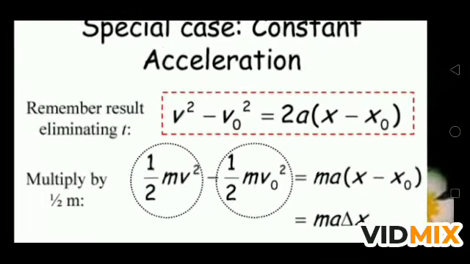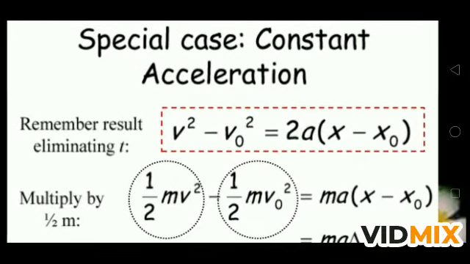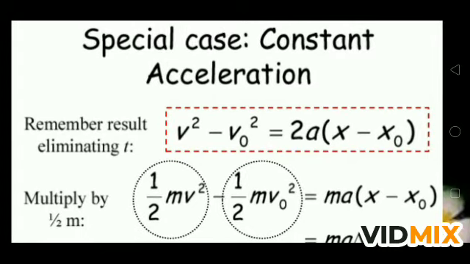Now if a body is in a special condition, meaning a constant acceleration is acting on the body and the body is moving, here we are using this equation. You learned this equation in class 9th. V square minus U square is equal to 2as, where U, or v naught, is the initial velocity and a is acceleration, and x minus x naught is the displacement, x being the final position and x naught the initial position. So v square minus v naught square is equal to 2a times x minus x naught.